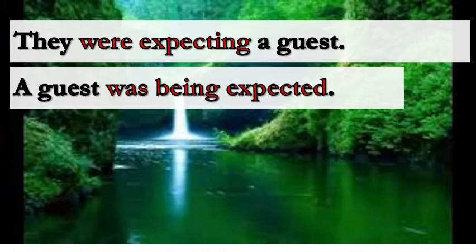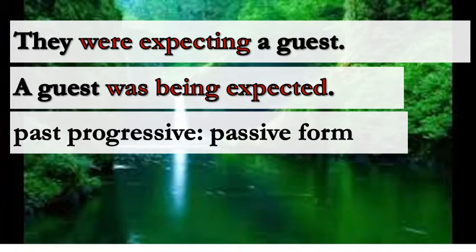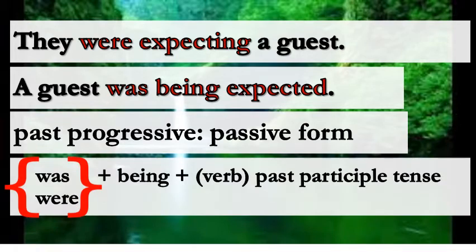Here the sentence is in the past continuous passive. Let's see the form. Past progressive passive form. As we said before, we start the passive with the object, plus was or were, plus being, plus the verb past participle.